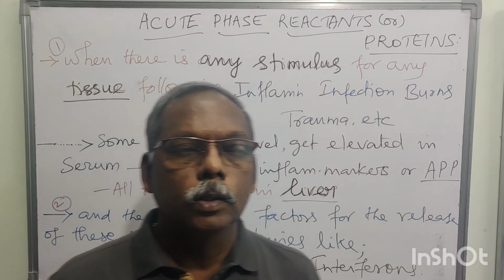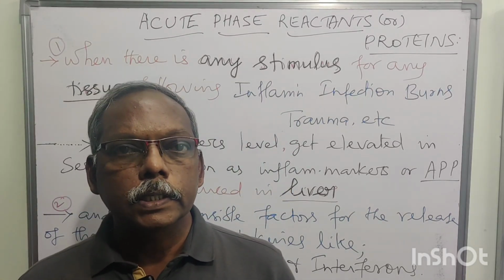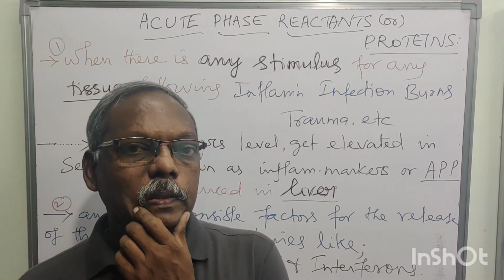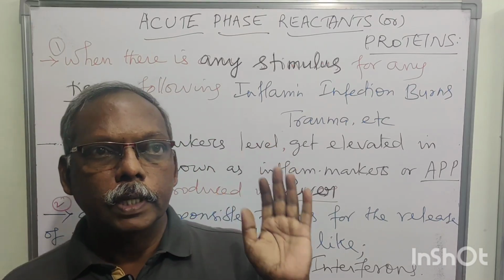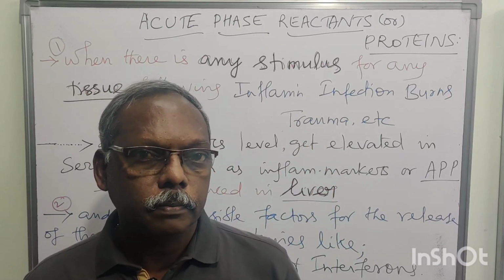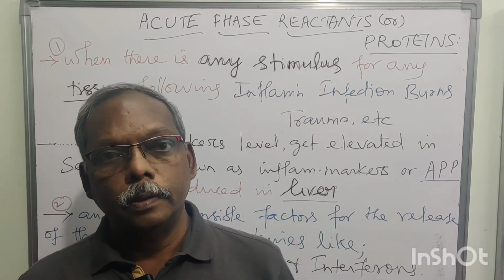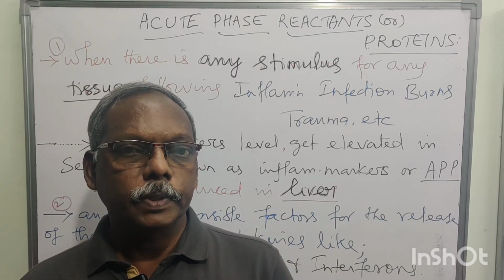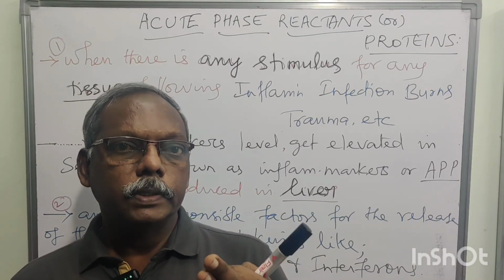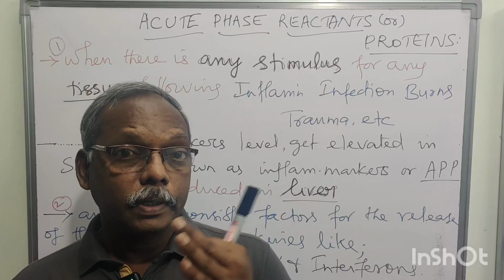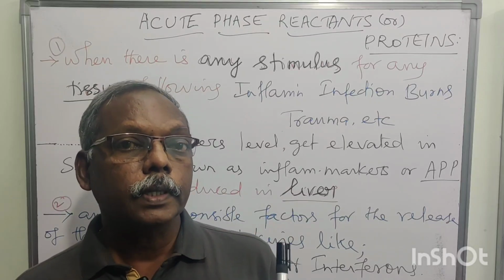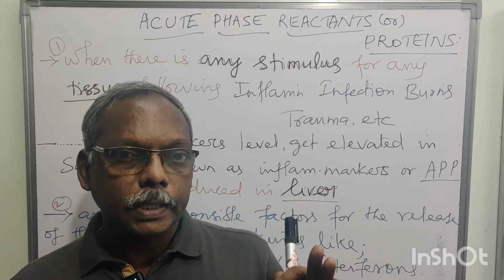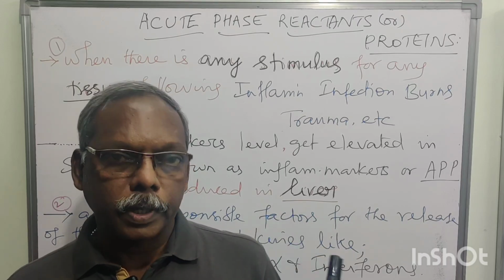Hi students, today we are going to discuss another 5-mark important question that the university repeatedly asks, right? It comes under protein metabolism, and that too plasma protein. Name of the plasma protein, functions of the plasma protein, normal levels of the plasma protein. After that, an important 5-mark question is: name the acute phase reactants or acute phase proteins.